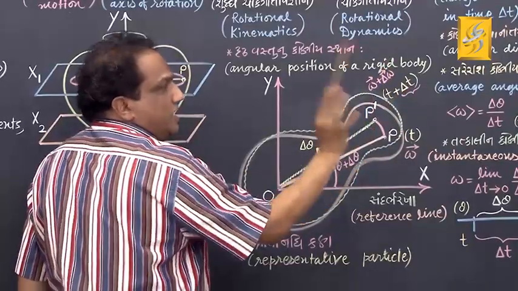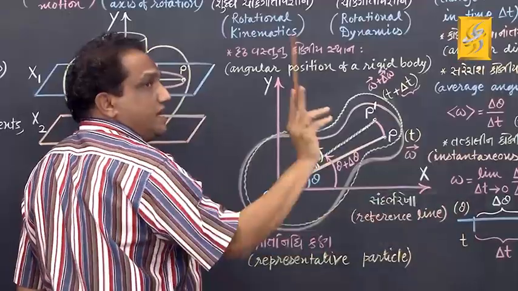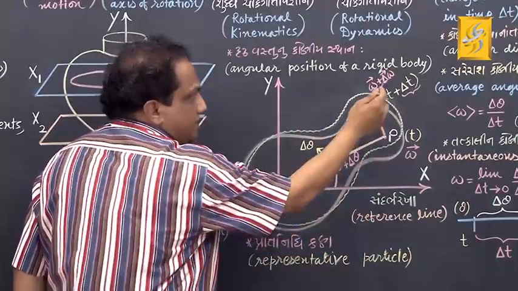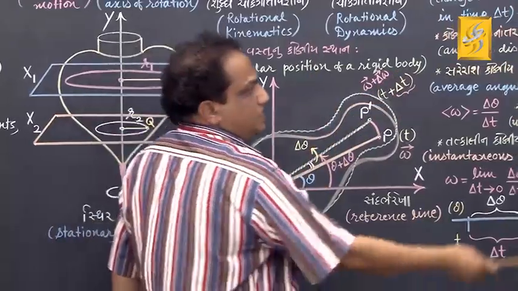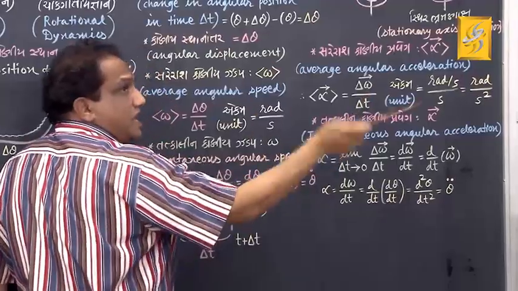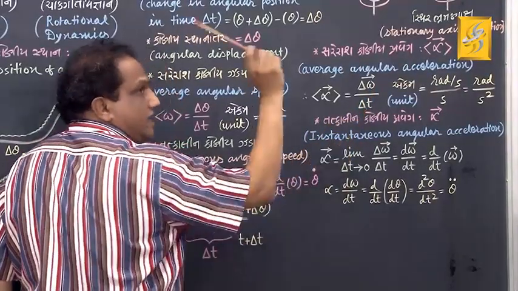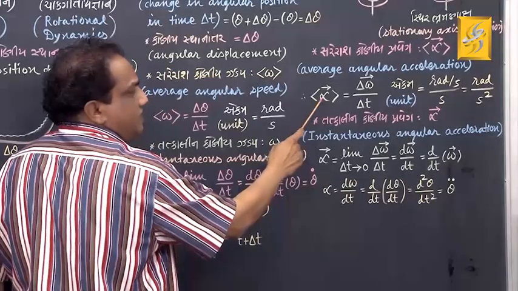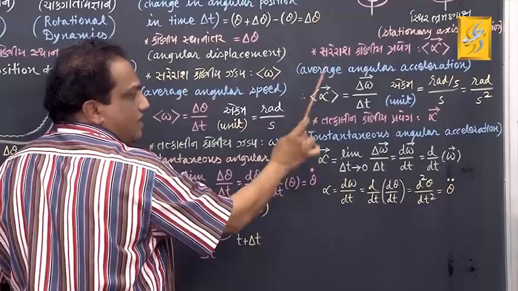In short, in time interval delta t, the change in angular velocity is this minus this, which is vector delta omega. You divide that change in angular velocity by the corresponding time interval, and you get the change in angular velocity per unit time, which is known as average angular acceleration, shown by the symbol average of vector alpha.